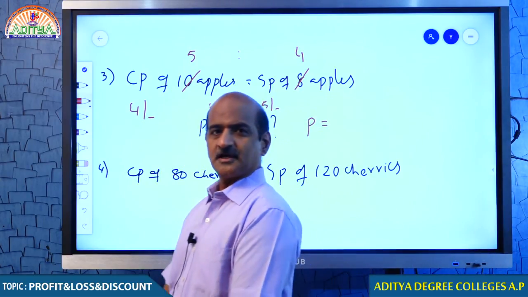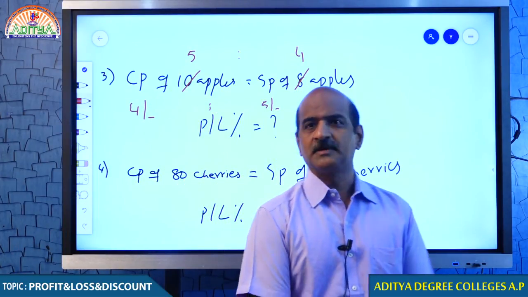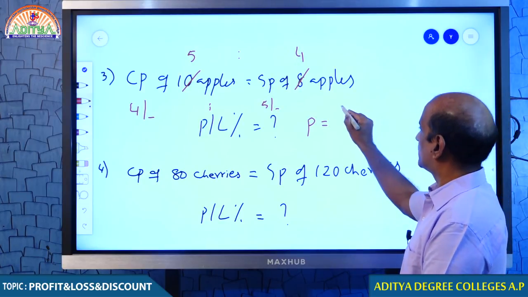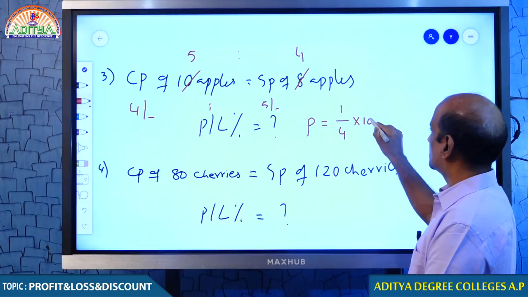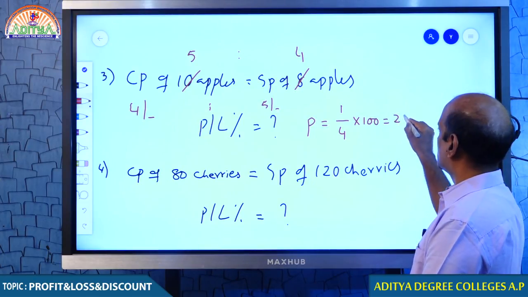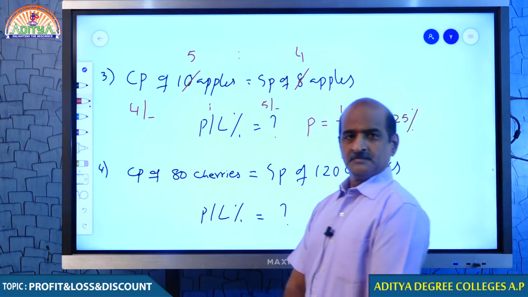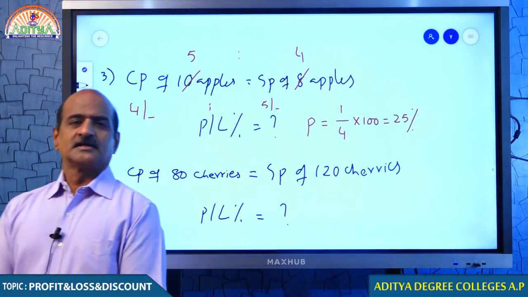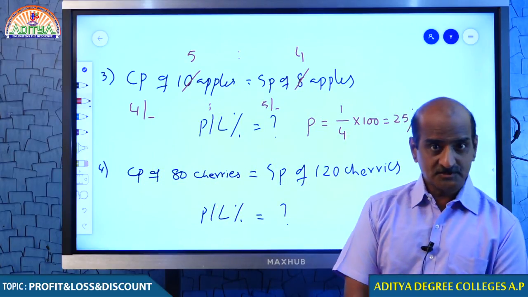Tell me, how much is the cost price? 4 rupees. And what price was it sold at? 5 rupees. Hence, you get a profit of 1 rupee. Profit percent is given by the formula profit by CP into 100. Hence, your answer is 25%. You understand, my dear students?